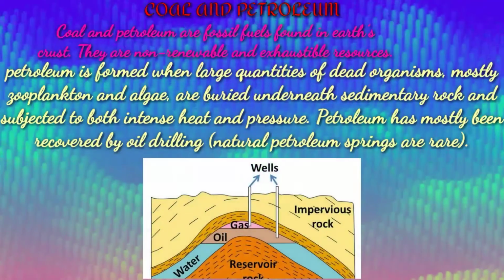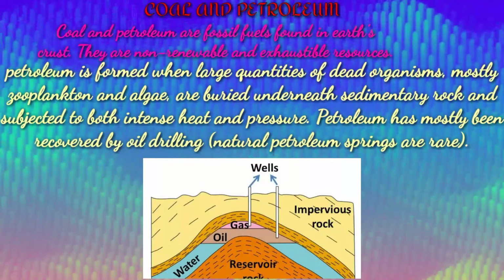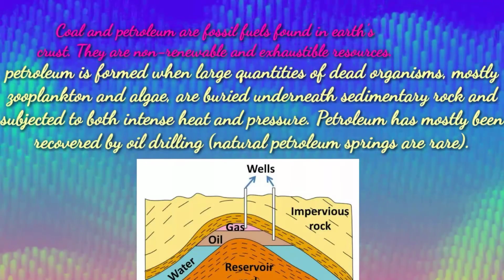Petroleum is formed when large quantities of dead organisms, mostly zooplankton and algae, are buried underneath sedimentary rock and subjected to both intense heat and pressure. Petroleum has mostly been recovered by oil drilling. Natural petroleum springs are rare.